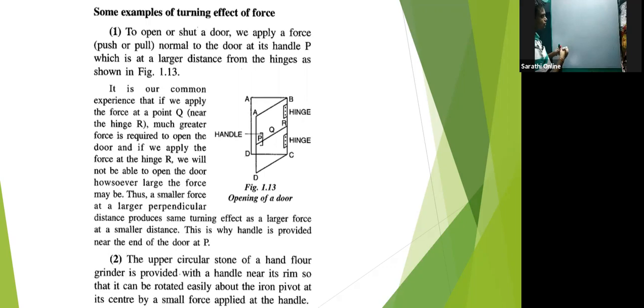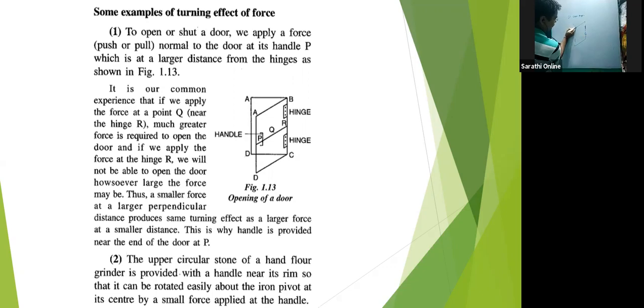The first one is about a door and hinge. This is the hinge, this is the door.